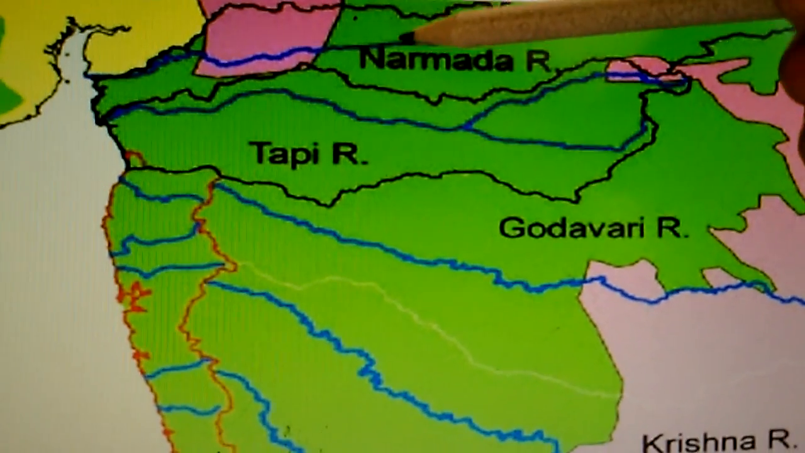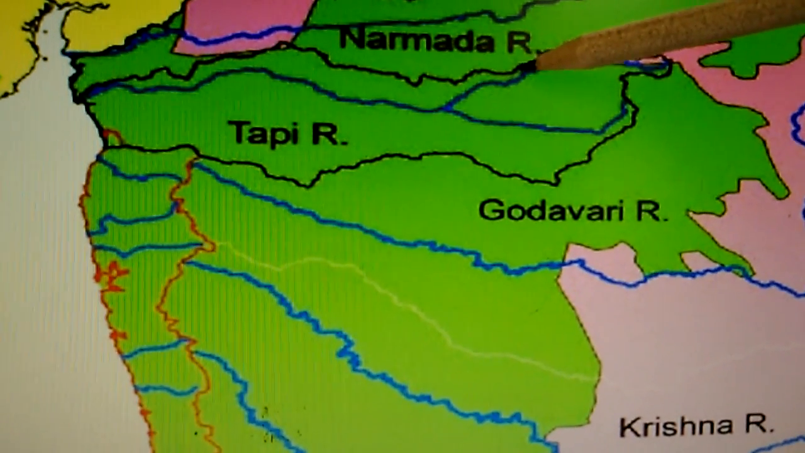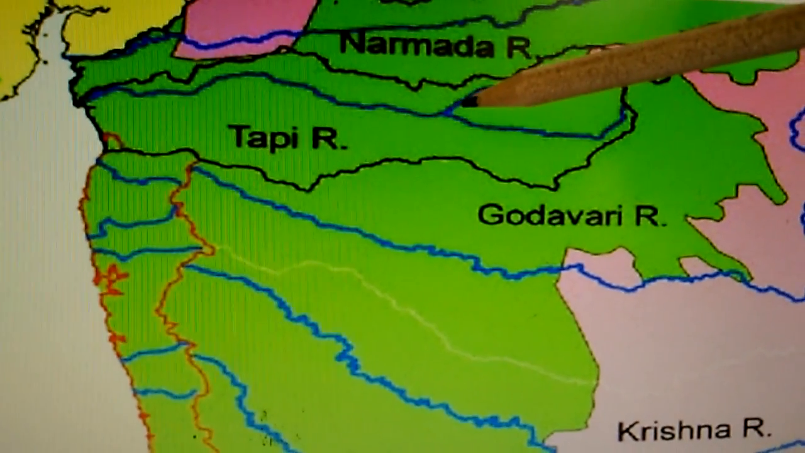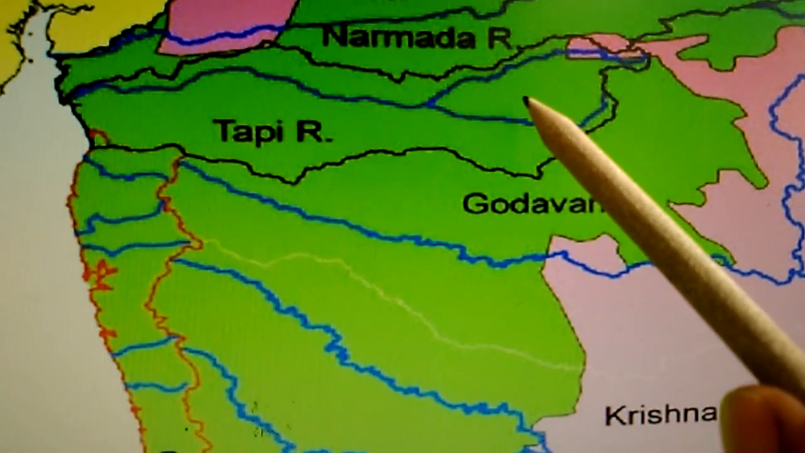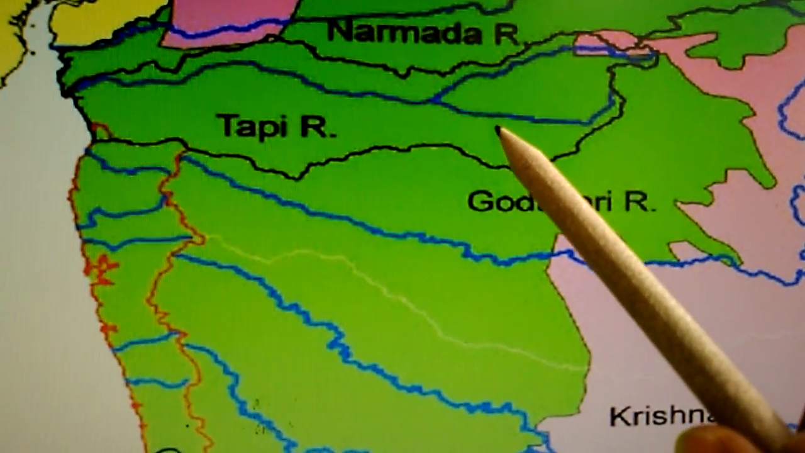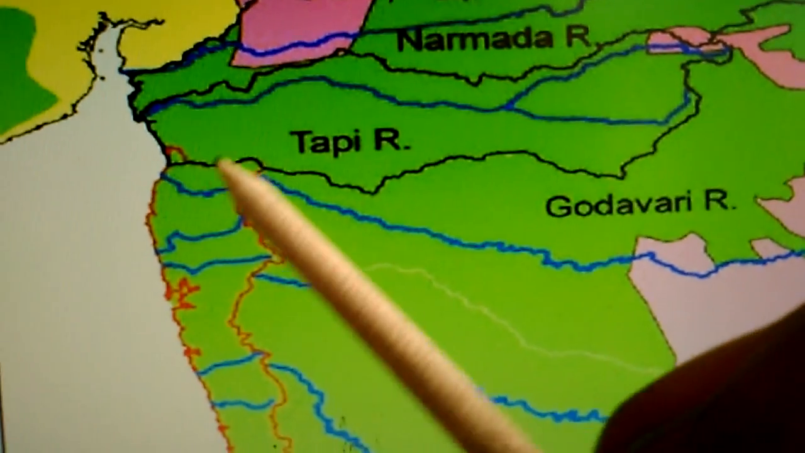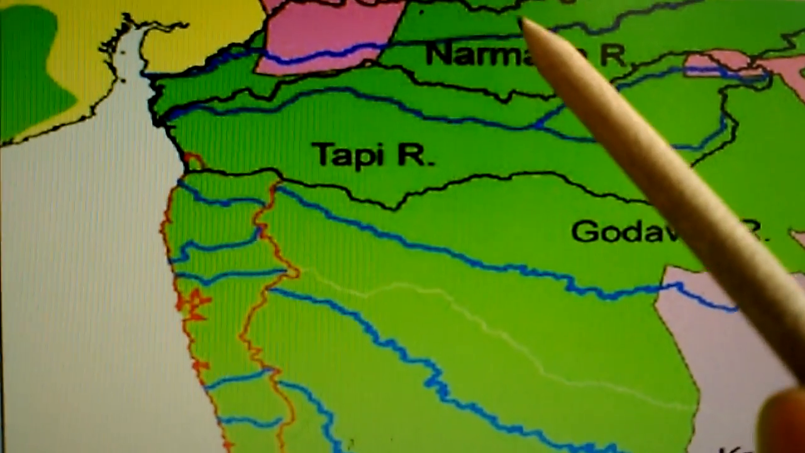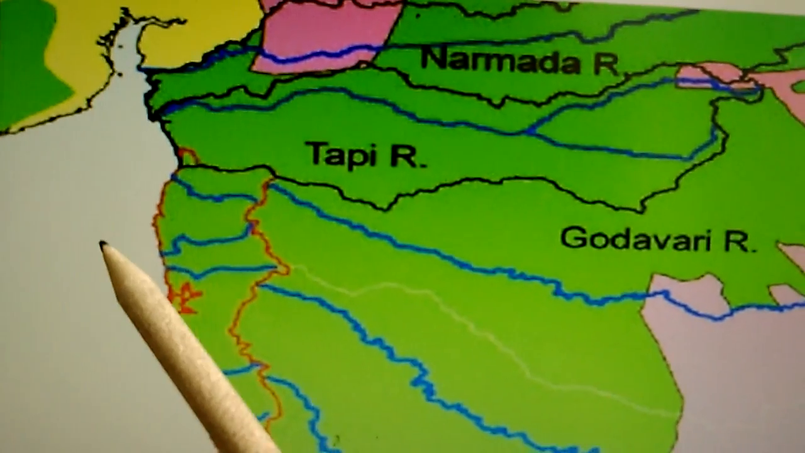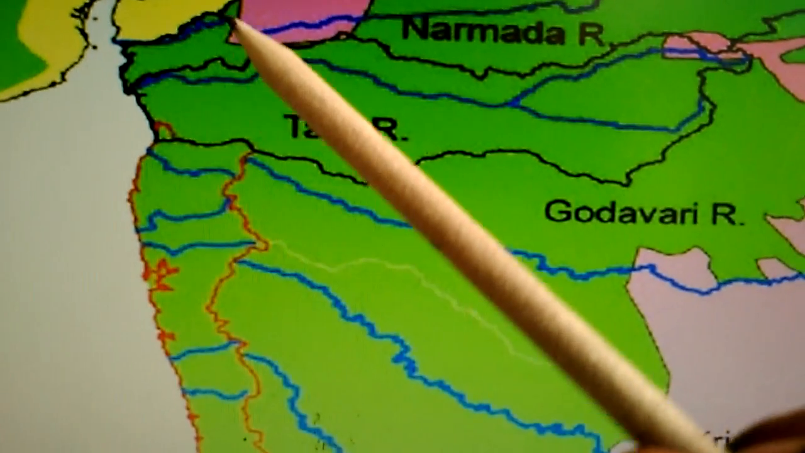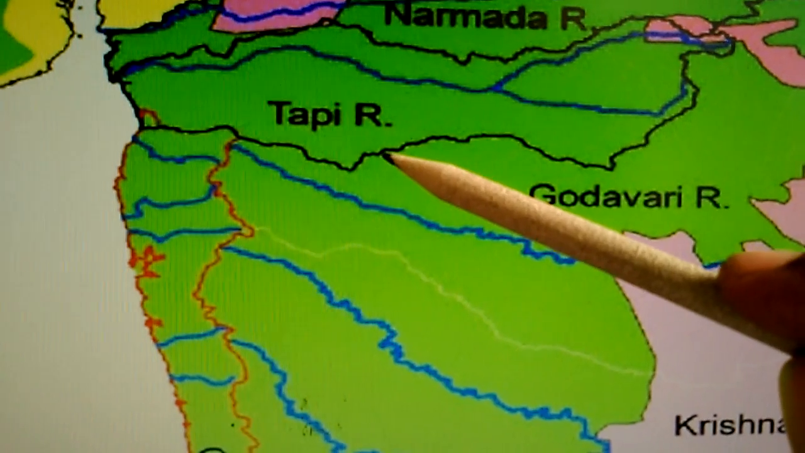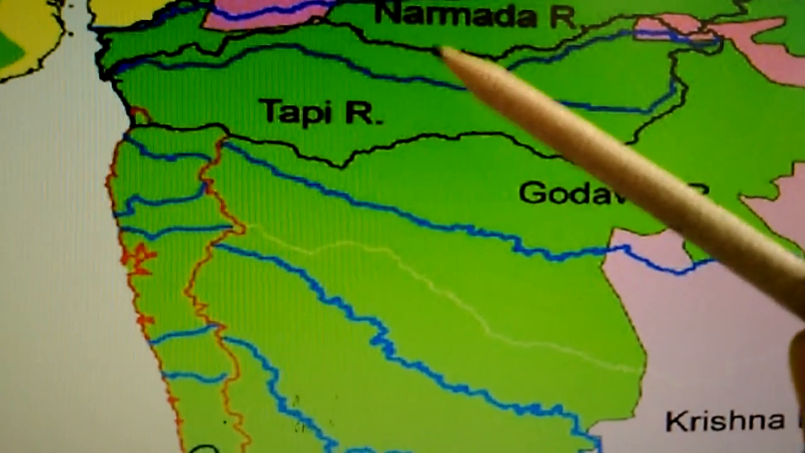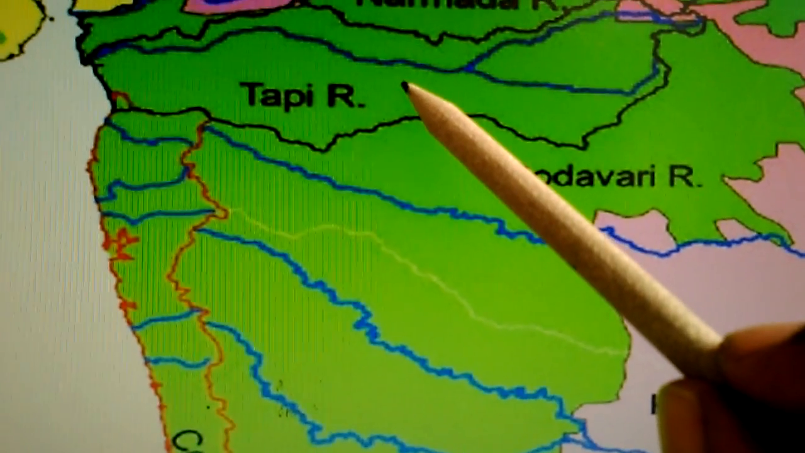You can see Amarkantak hill in Madhya Pradesh. The Narmada flows through the states of Madhya Pradesh and Gujarat and enters the Arabian Sea this side. So it enters the Arabian Sea. Down only you can see the Tapi river. The Tapi river is also called the Tapti river.